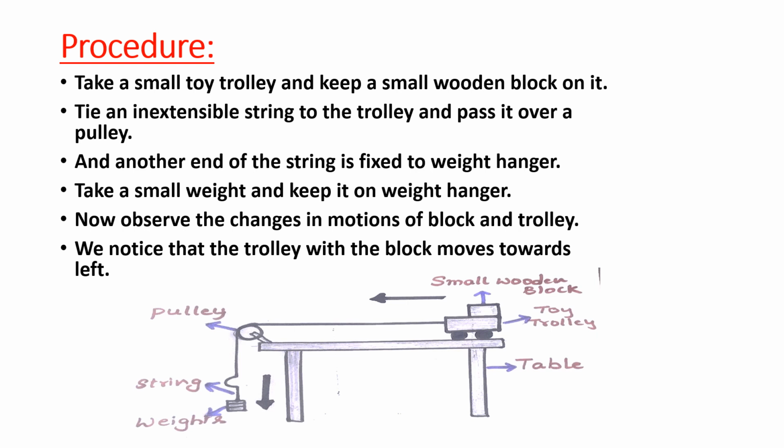But what happened here? To avoid that falling, there is another force that acts between block 1 and block 2. Block 1 is nothing but the trolley, and block 2 is the small wooden block which we kept on the toy trolley. And that force is called friction.